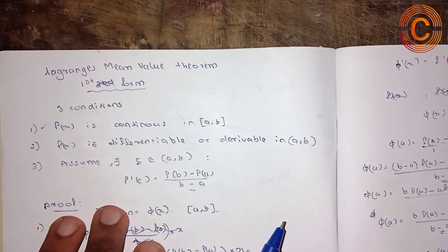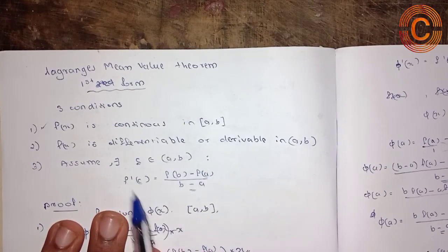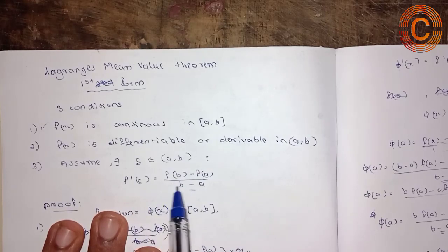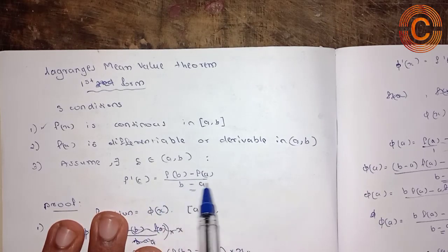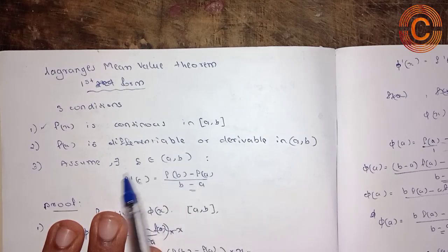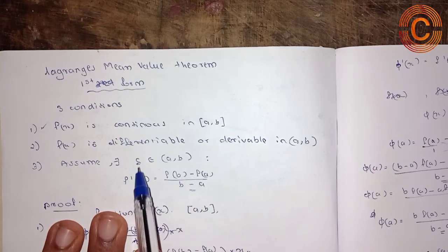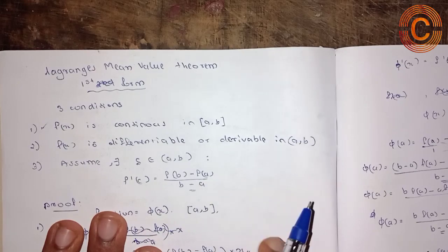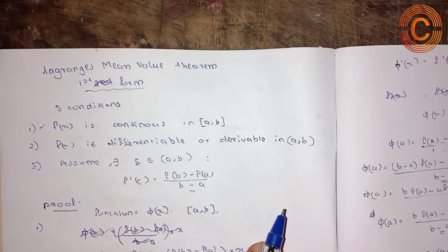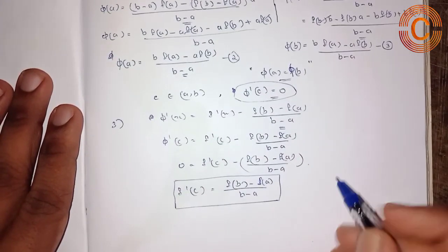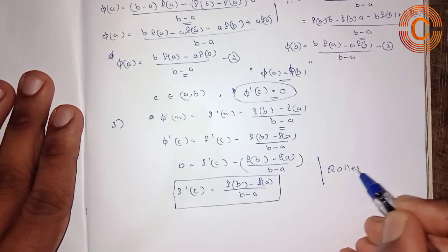So finally by the proof we get the same solution in this form, that is f dash of c is equal to f of b minus f of a divided by b minus a. From this expression we can find the value of the constant term c. Hence Lagrange's mean value theorem first form is proved here by using Rolle's theorem.